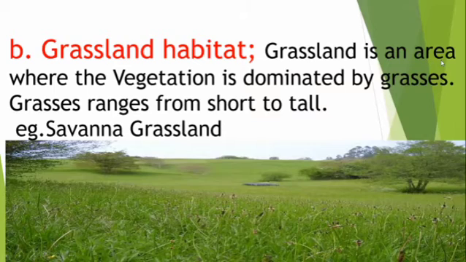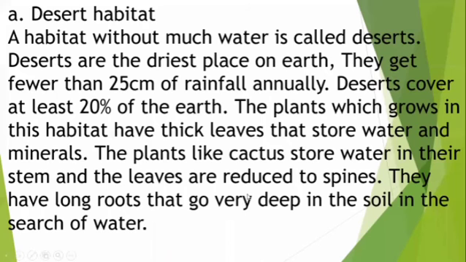Then we go for that grassland habitat. Grassland is an area where the vegetation is dominated by grass. In grassland habitat, maximum area is covered by grasses. The grasses range from short to tall. For example, savanna grassland is covered in all areas by grasses.